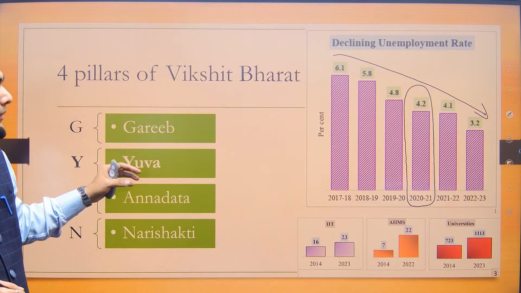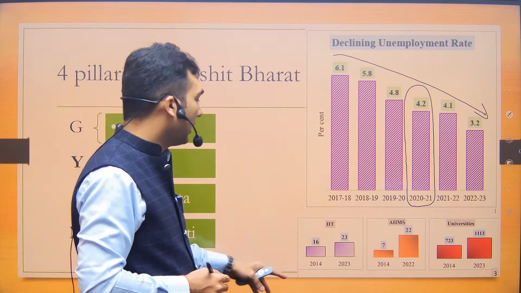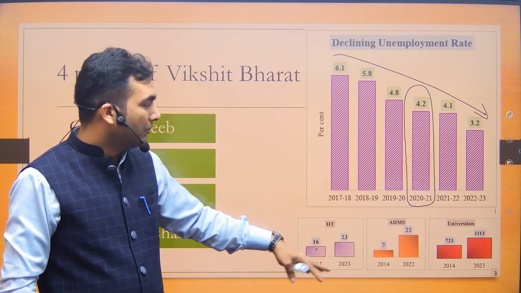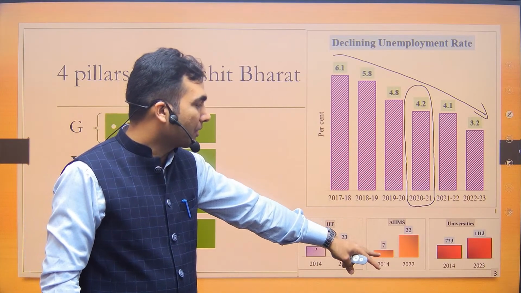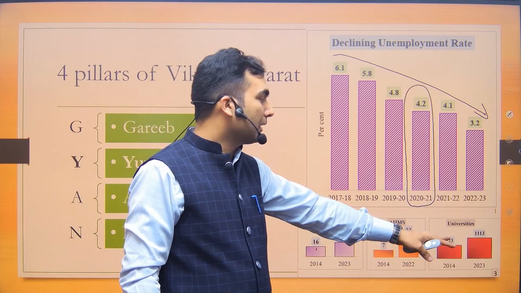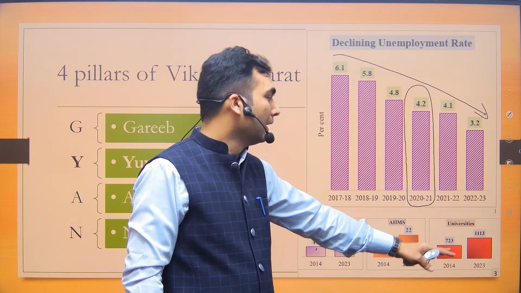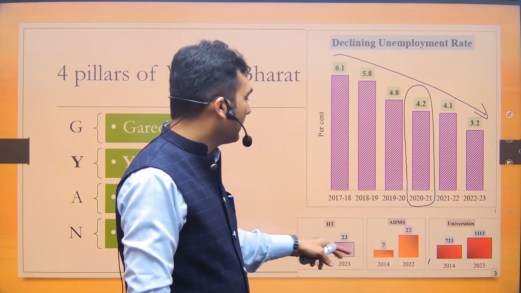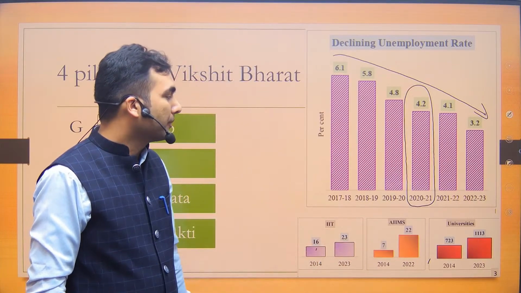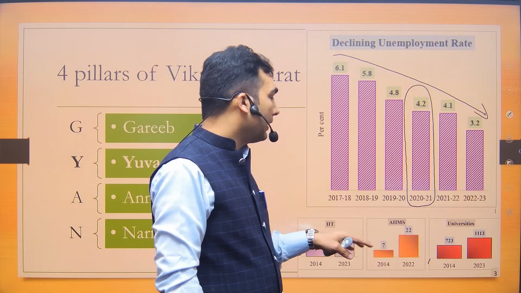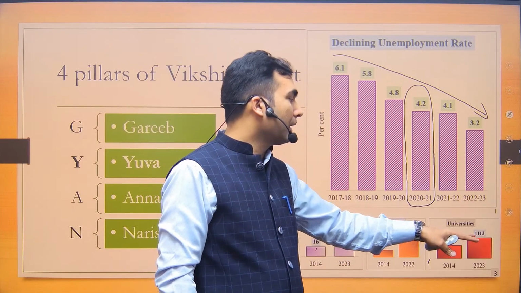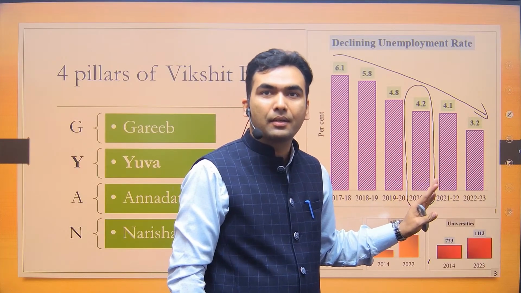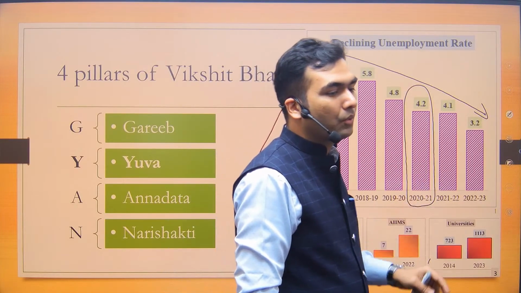Then the government is also saying that for the youth, there were 16 IITs, now we have increased it to 23. The number of IIMs has almost tripled from 7 to 22. The number of universities has also grown from 700 to 1113. ठीक है, at least a few data, these are easy ones: 7 to 22 IIMs, 16 to 23 IITs. And roughly you can remember that earlier there were somewhere around 700 universities, now 1100 universities are there. So this is something that you can remember.